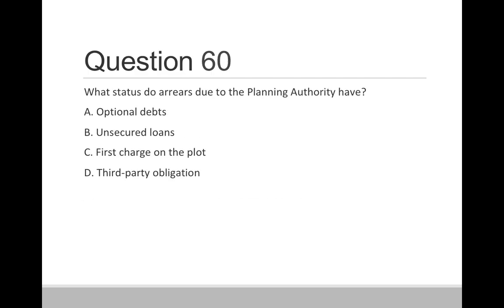Question 60. What status do arrears due to the planning authority have? Option A, optional debts. Option B, unsecured loans. Option C, first charge on the plot. And option D, third party obligation. Correct answer is option C, first charge on the plot.